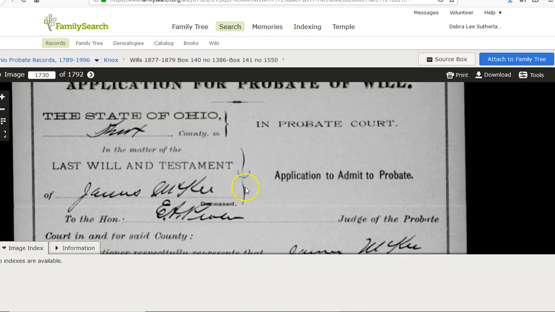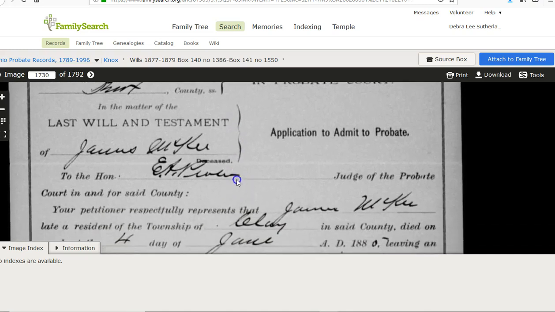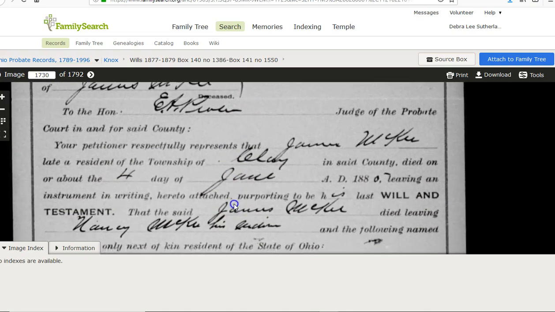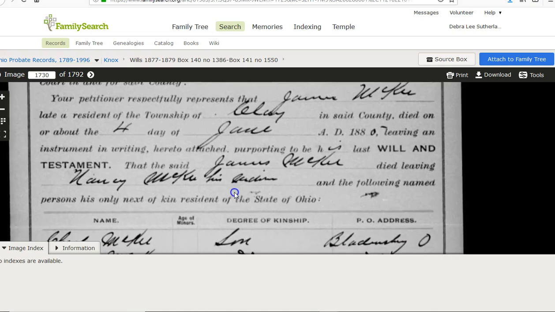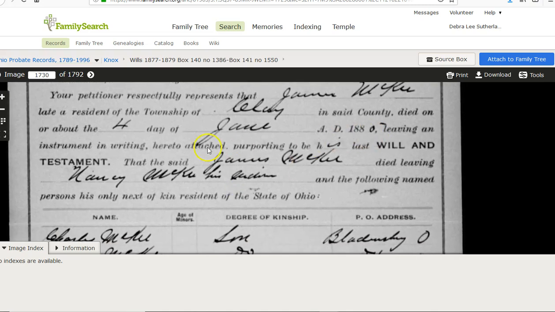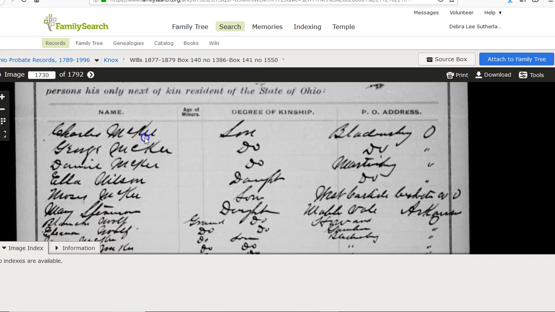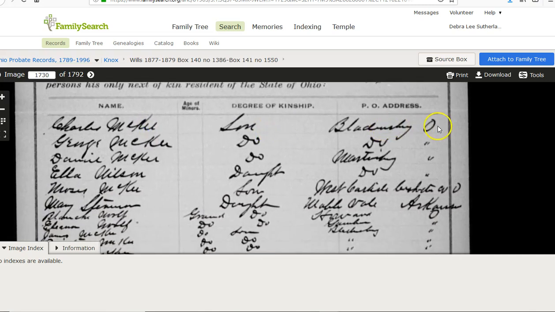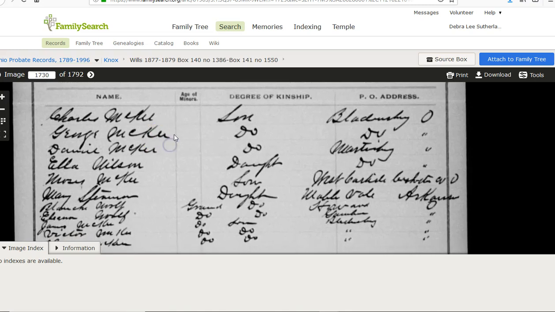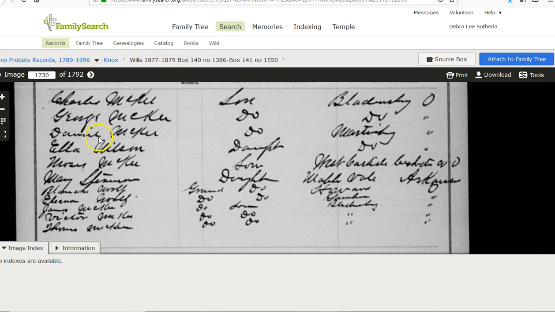There's several different things where they attest to the fact that the probate and that they're going to go ahead and take care of the will. Shows right here that Charles, the son, lives in Bladensburg, as does his son George McKee. There's a, I don't know if that's a Danny McKee or Davy McKee in Martinsburg.